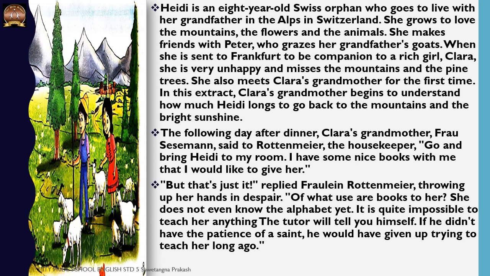Now, there was Clara's grandmother also living with them. And in this extract, the part of the story that we are going to learn and read as your chapter, we see how Clara's grandmother begins to understand how much Heidi longs to go back to the mountain.